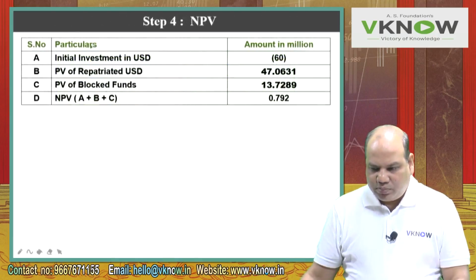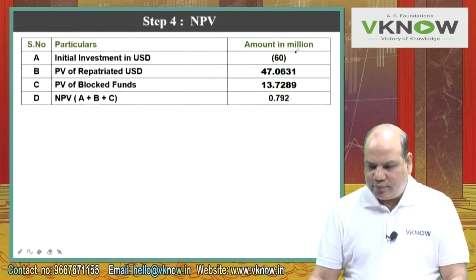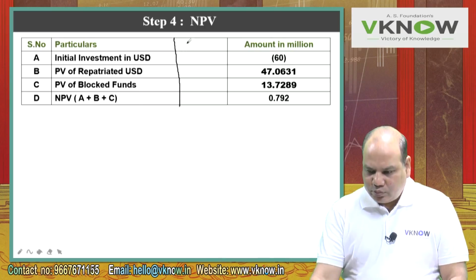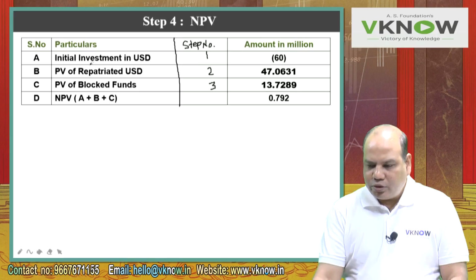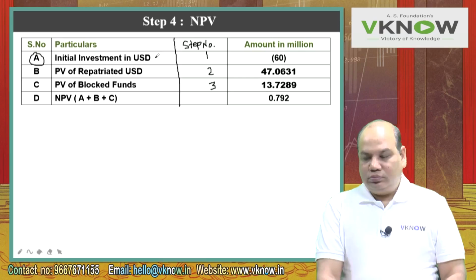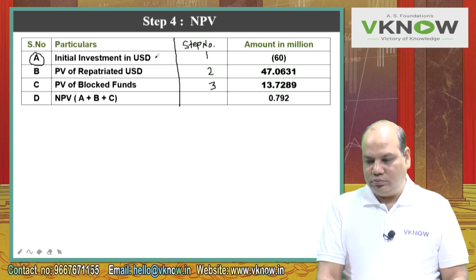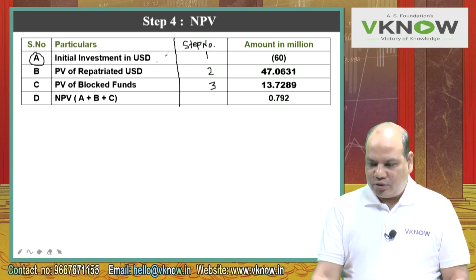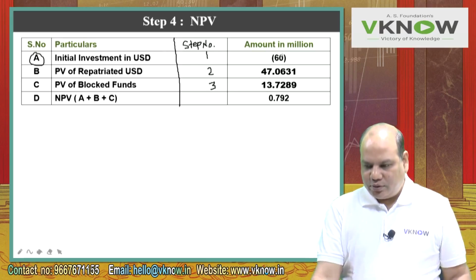So serial number, particulars, amount in million, calculation of NPV, and one more column I will add here, step number. First write down serial number A, initial investment in USD. Step number 1, amount is 60, outflow.